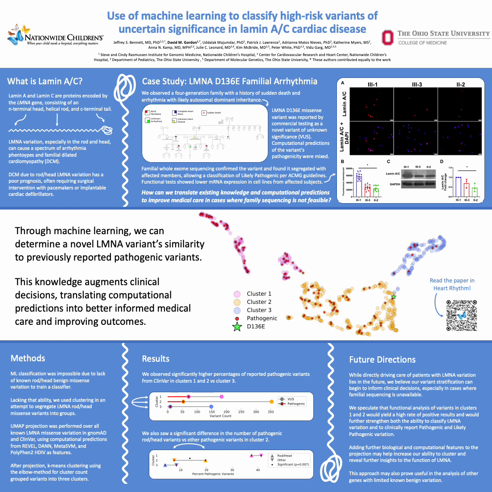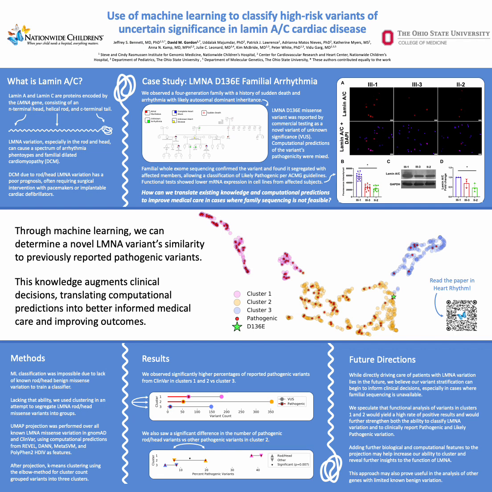The results of our experiment supported our hypothesis. We generated 3 clusters of variants which showed significantly different rates of pathogenic variance between each. Clusters 1, 2, and 3 had percentages of 38%, 15%, and 6% pathogenicity in ClinVar, respectively. Our D136E variant from our family in our research study clustered with cluster 2. We also noticed that there was a significant difference in the number of pathogenic rod and head variants versus other pathogenic variants in cluster 2, which may merit further study.